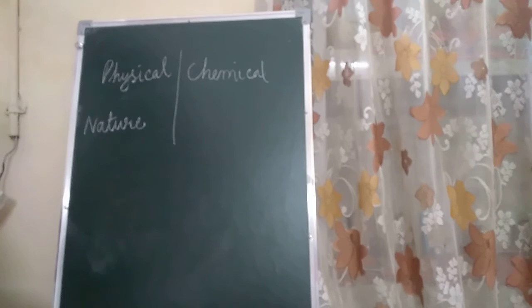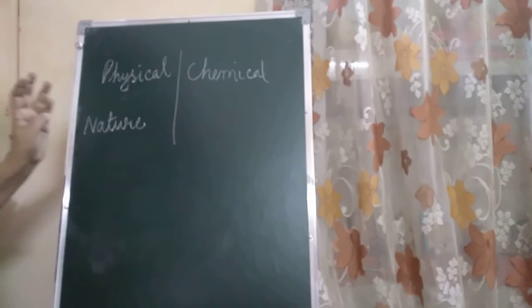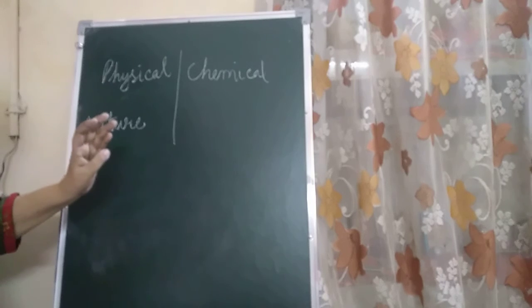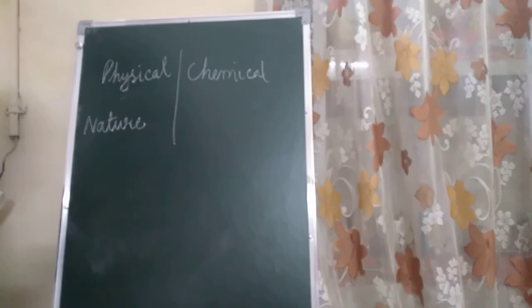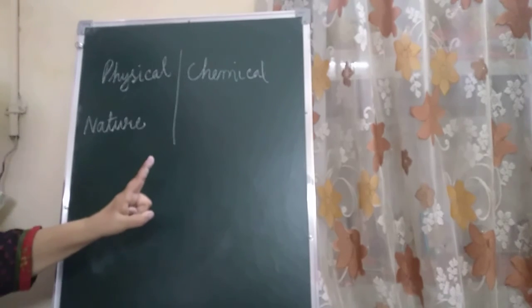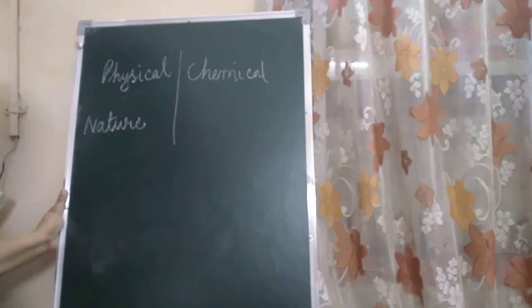So what have you studied today? That changes take place around us all the time. Some changes are reversible, others are irreversible. In a physical change, no new substances are formed. The molecules of the substances undergoing the change remain exactly the same before and after the change. In a chemical change, what happens, children?